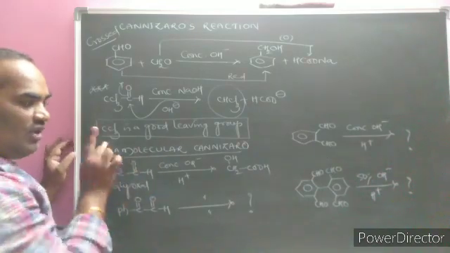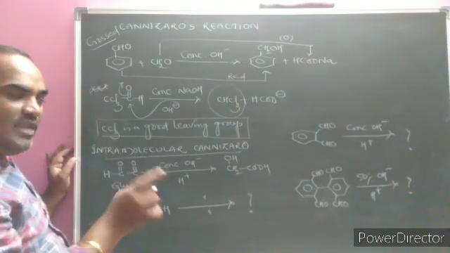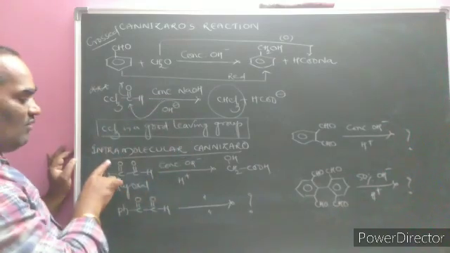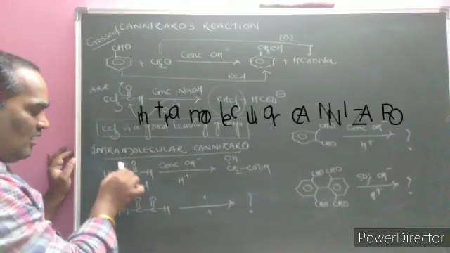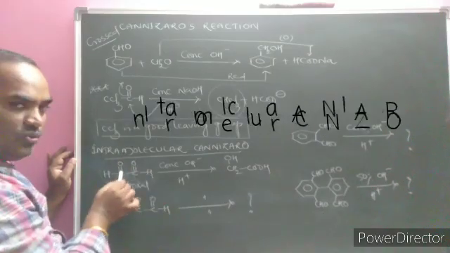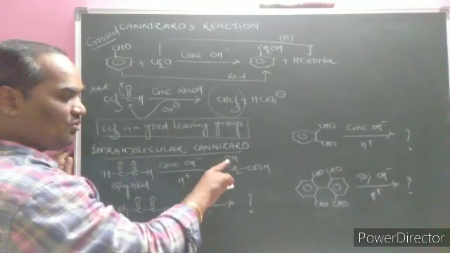And if the Cannizzaro reaction takes place within the molecule, we call it the intramolecular Cannizzaro reaction. Here glyoxal is given. One should get oxidized, another should get reduced.